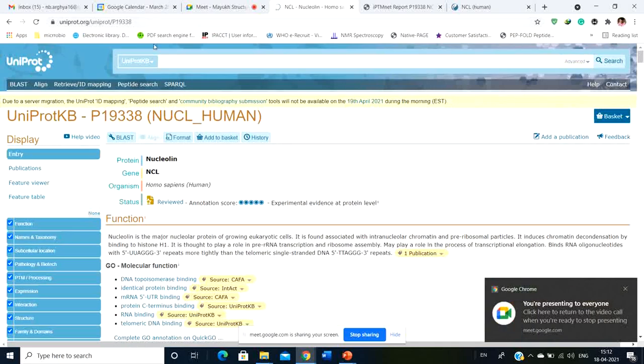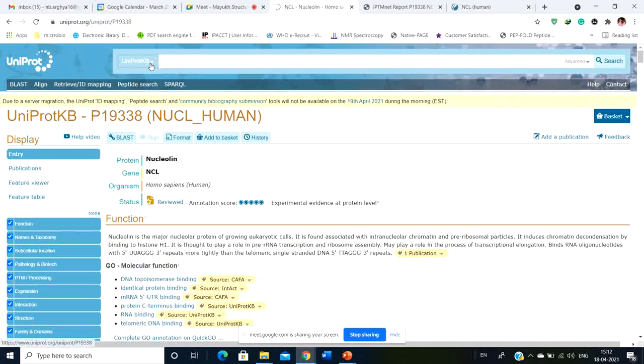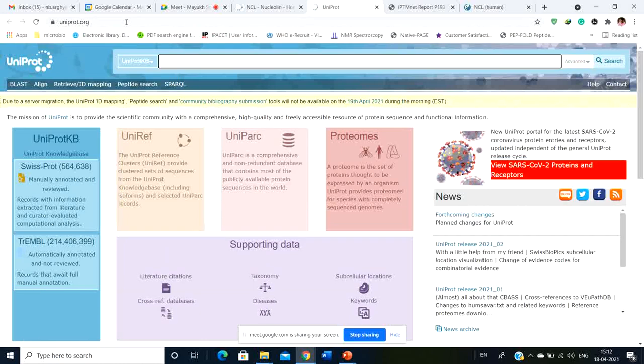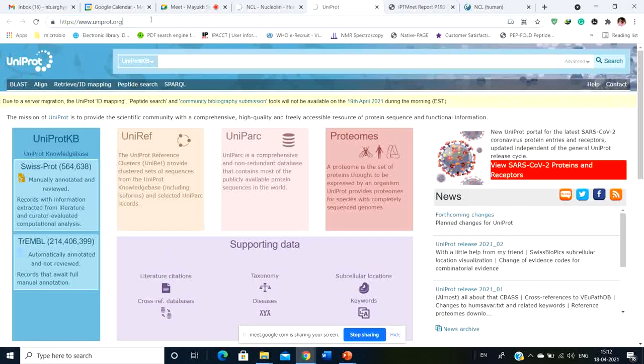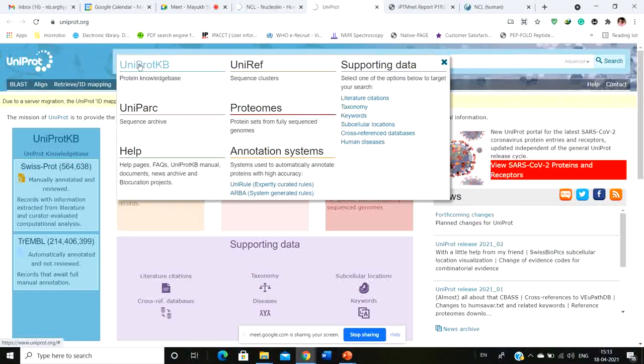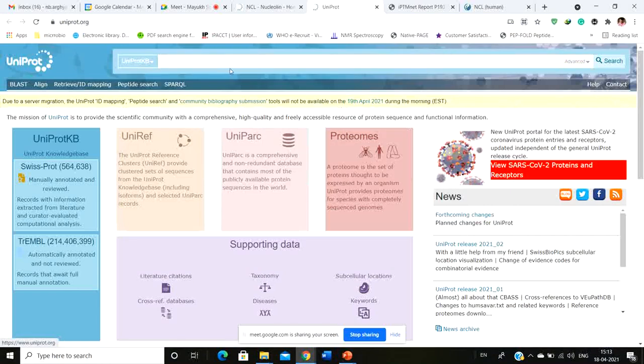So this is the UniProt database. If you simply type in UniProt, you have to open up this particular server. For example, let me show you. So this is the UniProt database. You just need to type in uniprot.org and it's going to come up, and then you have to select UniProtKB from the drop down list, and then simply type in the name of the protein that you want to search for.